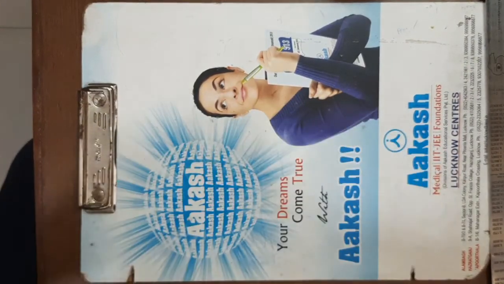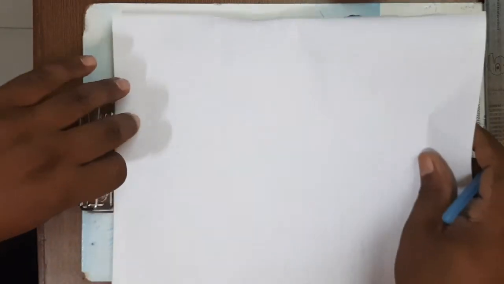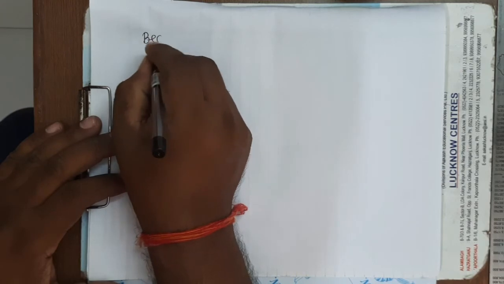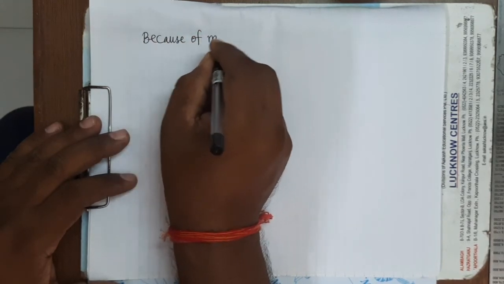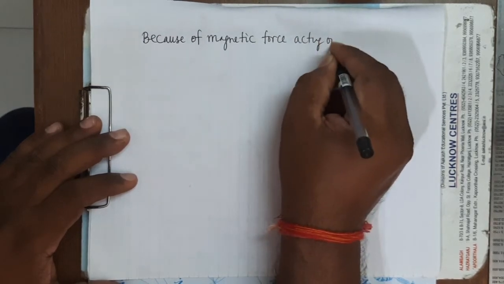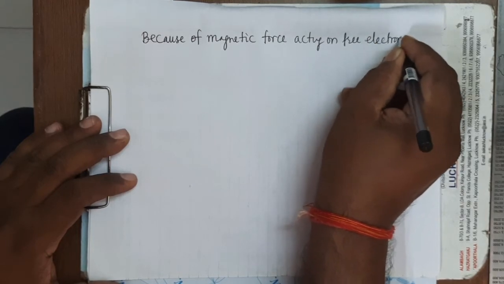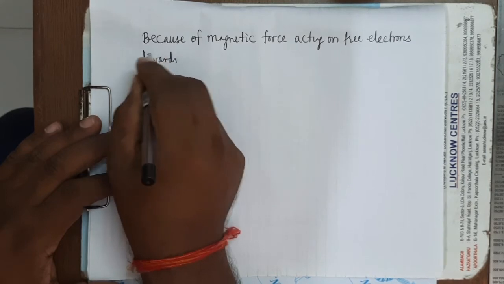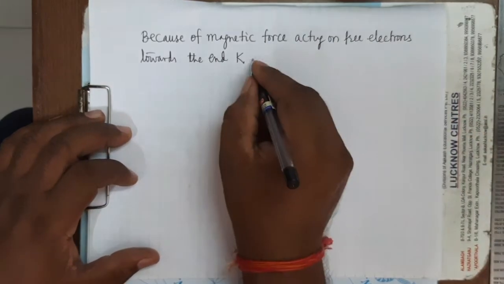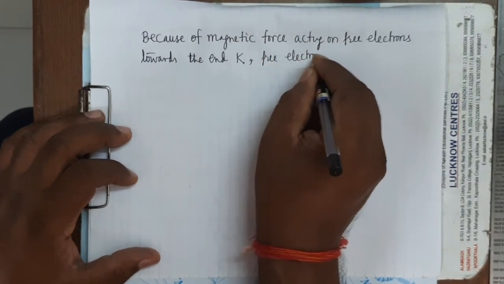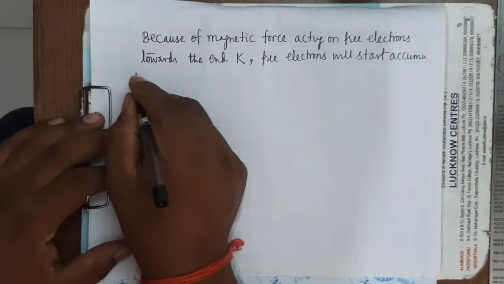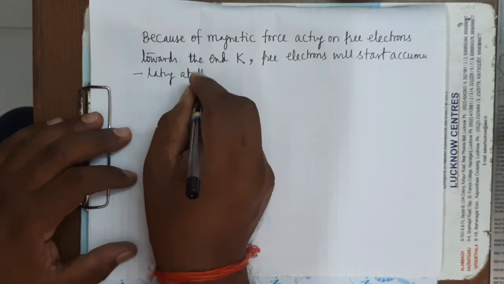You can see here, because of the magnetic force, which is the Lorentz force acting on free electrons directed towards end K, free electrons will start accumulating at the end K,